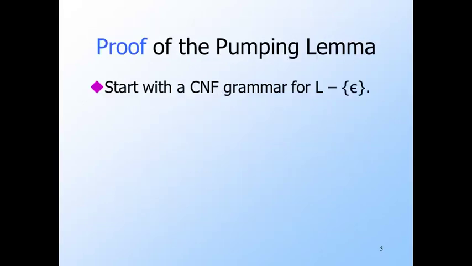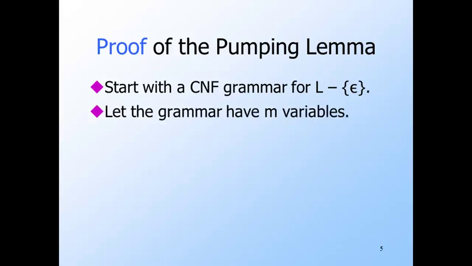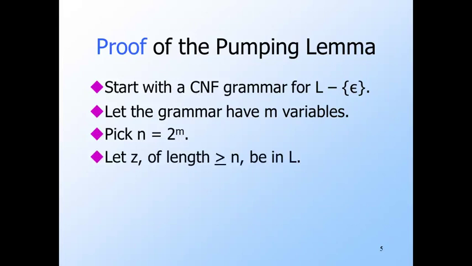The proof of the pumping lemma for context-free languages starts with a Chomsky normal form grammar for L. Technically it is for L minus epsilon, but the empty string will never meet the condition of being of length at least n, so its presence or absence doesn't matter. This CNF grammar has m variables for some m, so we're going to let n be 2 to the m. And now let's consider any string Z in L of length at least n. That's 2 to the m again.